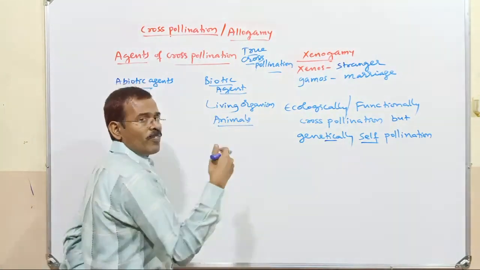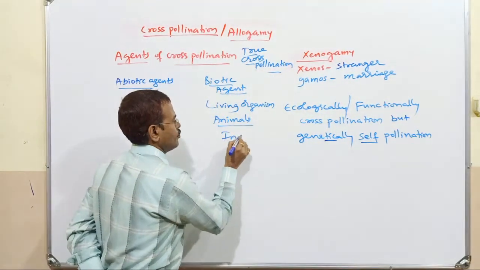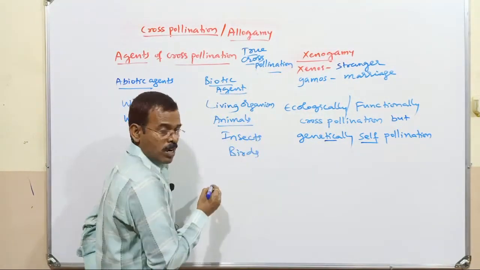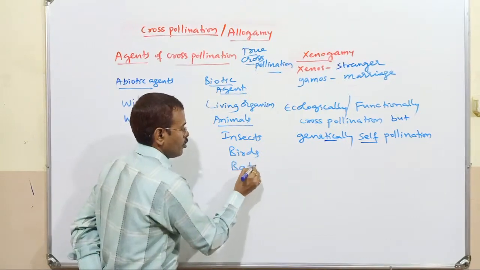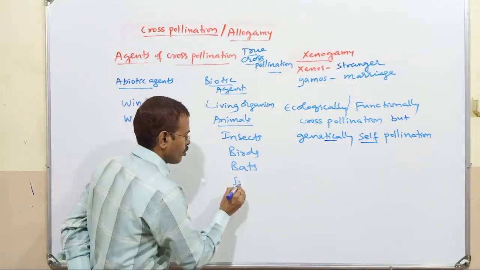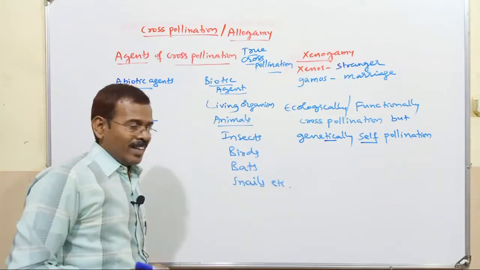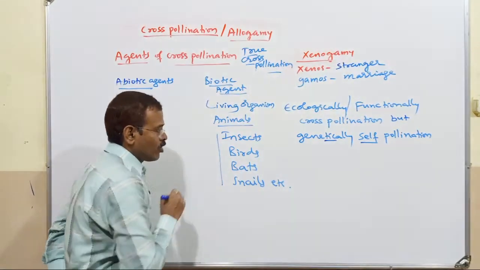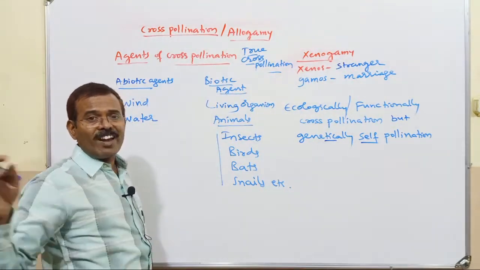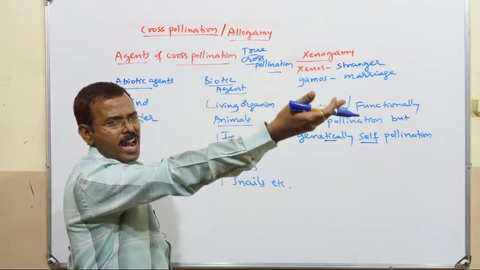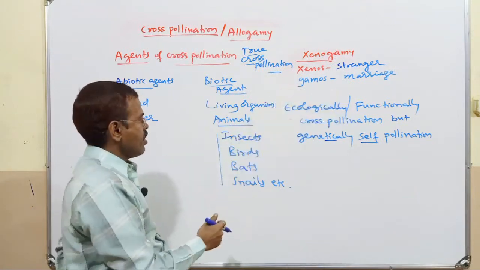So, in case of animals, can be insects, birds, bats, snails, etc. These are all different types of animals which are involved in transfer of pollen grain from one flower to another flower on another plant, affecting cross-pollination.